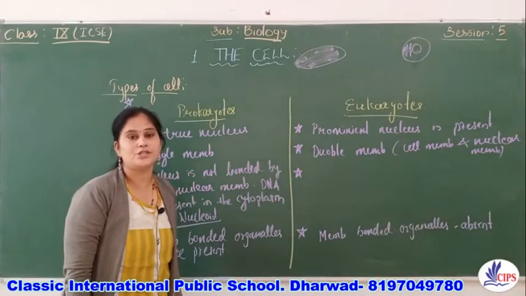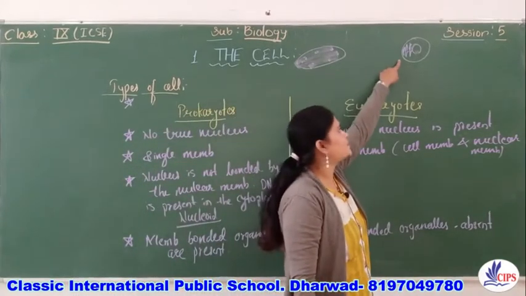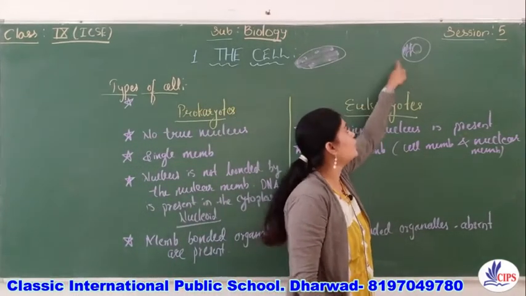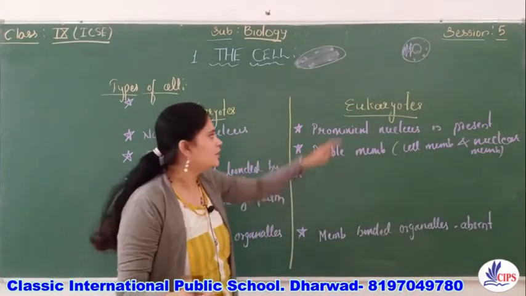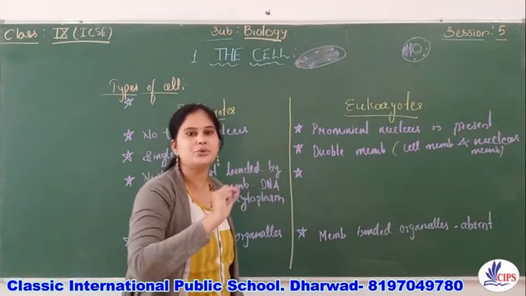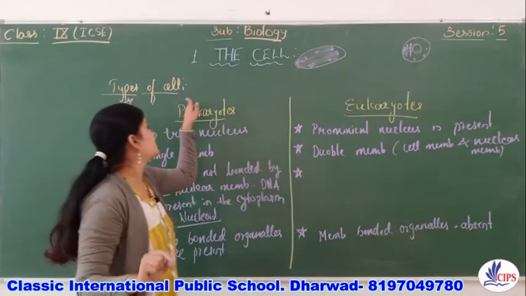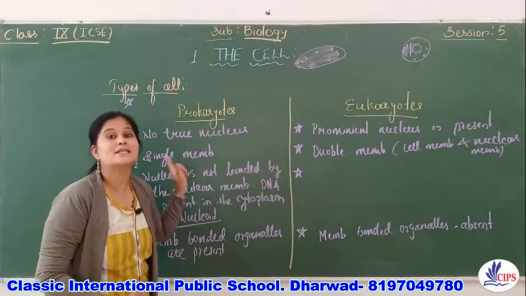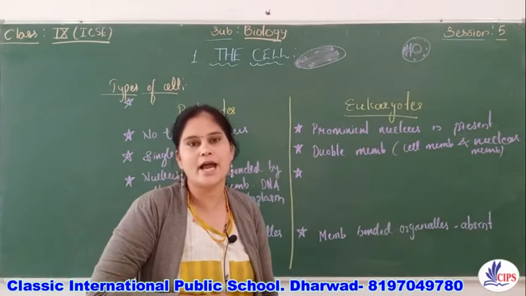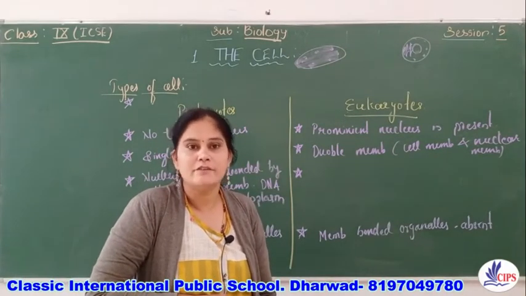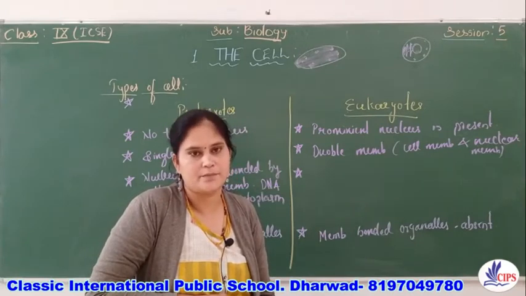So tell me, what is the location of the ribosome in the eukaryotes? Ribosomes are either present on the cell organelles or scattered in the cytoplasm. In eukaryotes, either they are attached to the endoplasmic reticulum or they may be scattered in the cytoplasm. Whereas in prokaryotes, they are scattered in the cytoplasm. So these are the differences between the prokaryotes and eukaryotes, and this is very important. It can be asked for 2 marks or 3 marks.